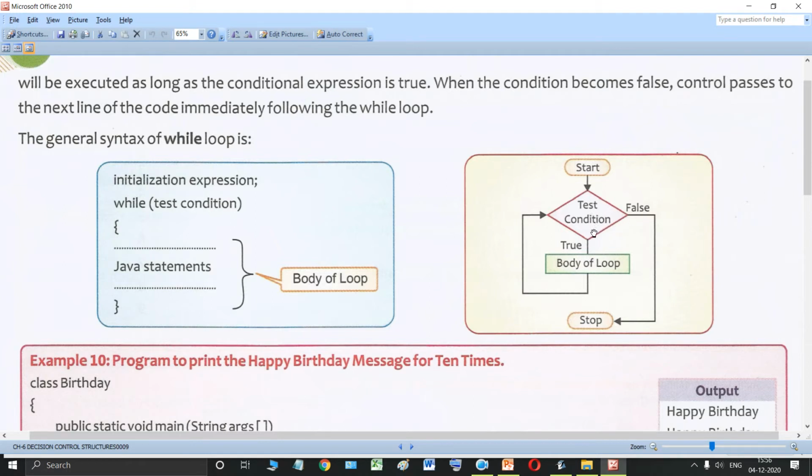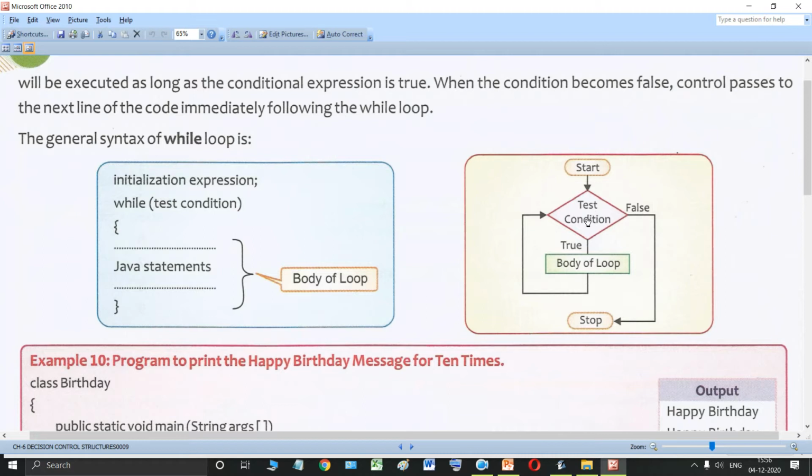If the condition is true, then the execution will enter the body of the loop. The statements written inside the body of the loop will be executed, and then it will increment the value by 1 and again check the test condition.